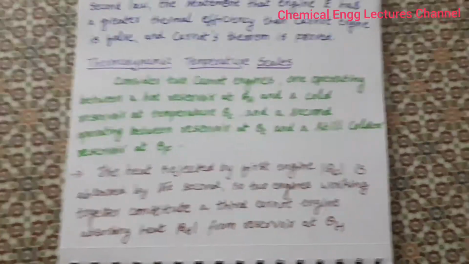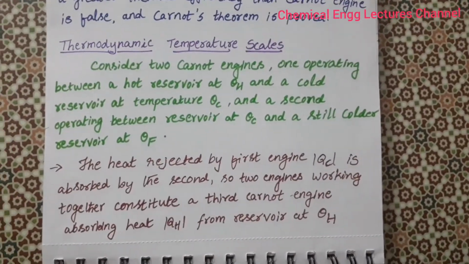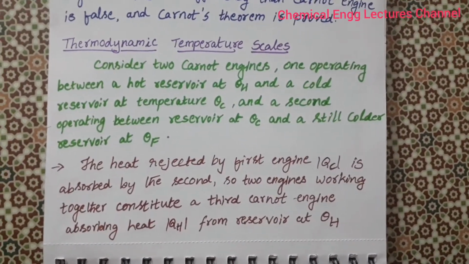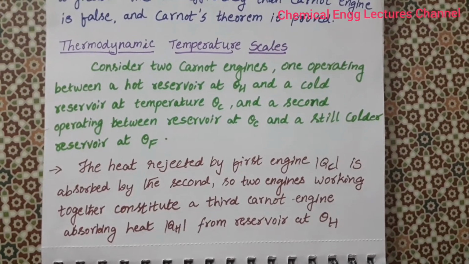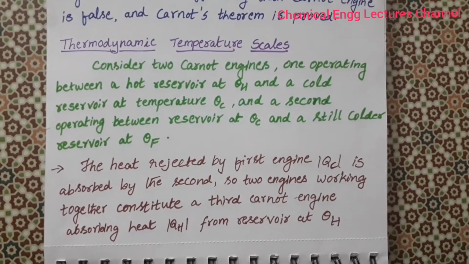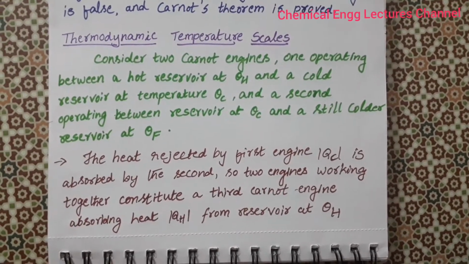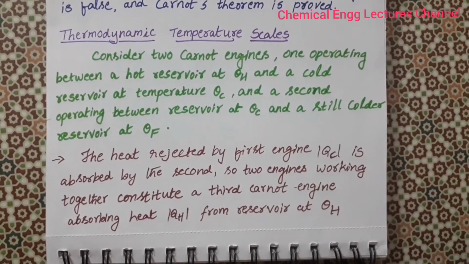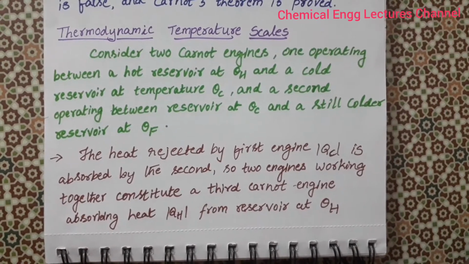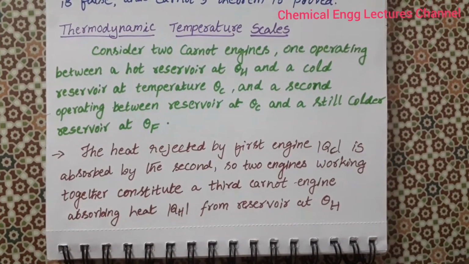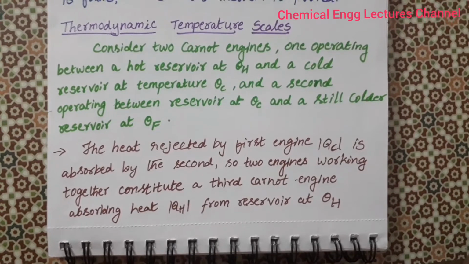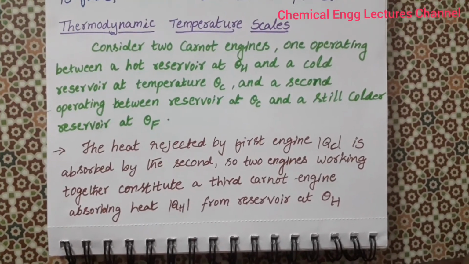Next topic is thermodynamic temperature scales. So here we consider two Carnot engines, one operating between hot reservoir at theta H and cold reservoir at temperature theta C, and the second one operating between the reservoir at theta C and a still colder reservoir at theta F. I will show you the diagram also.